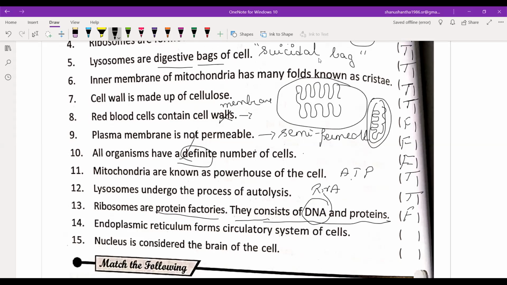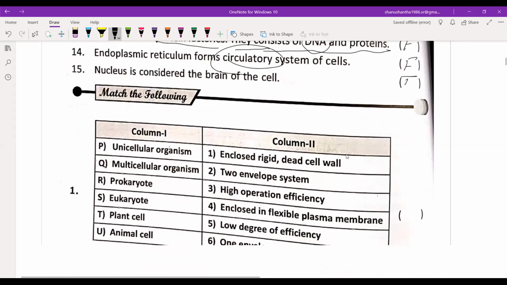Endoplasmic reticulum forms the circulatory system of cells. Do they help in circulation? False. They don't help in circulation. Nucleus is considered the brain of the cell. True. It controls the cell. Very good. Then match the following.